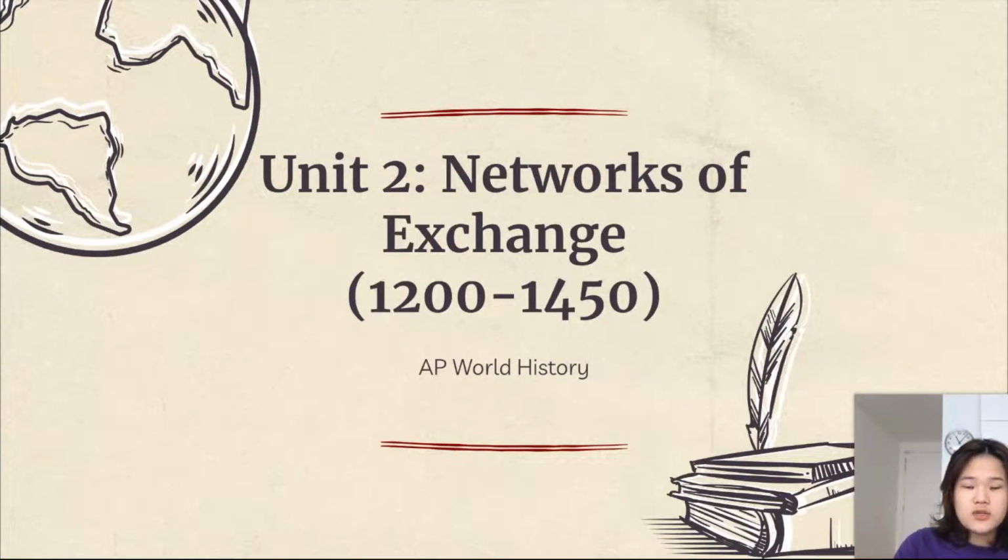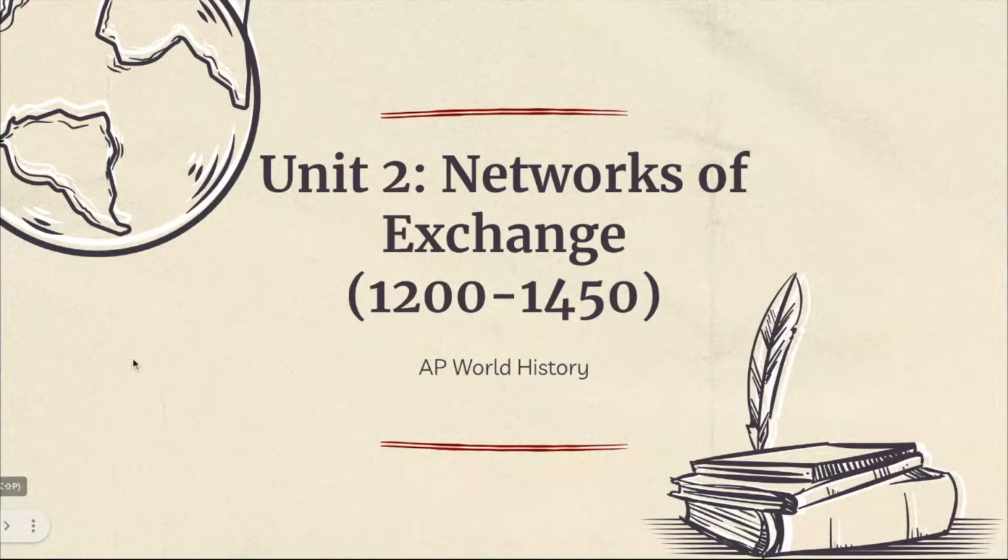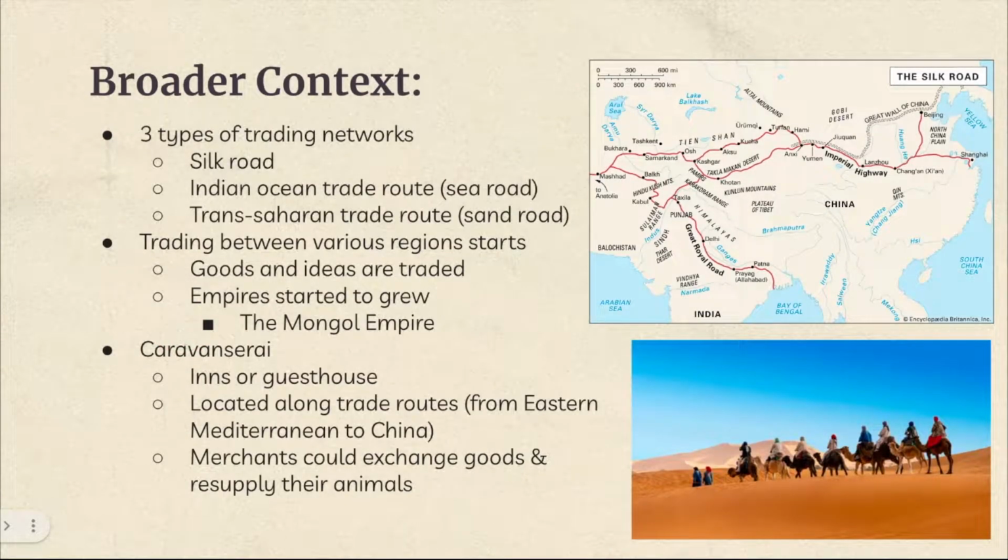Today I'll be talking about Unit 2 of AP World History on the networks of exchange. As for a broader context, I'll be explaining three types of trading networks. The three trading networks are the Silk Road, the Indian Ocean trade route, which is also known as the Sea Road, and the Trans-Saharan trade route, which is also known as the Sand Road.